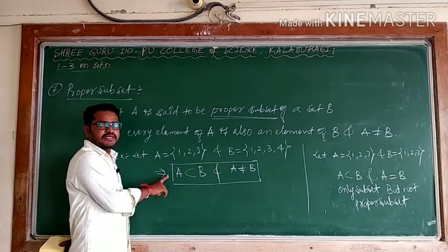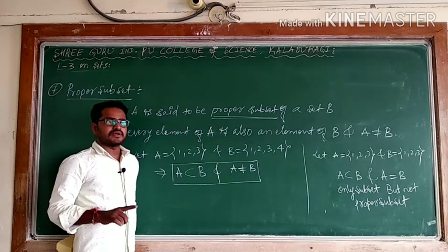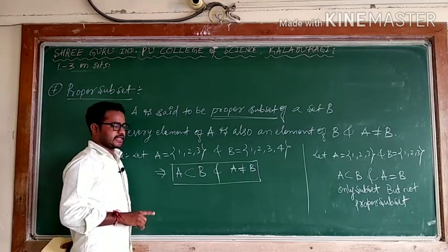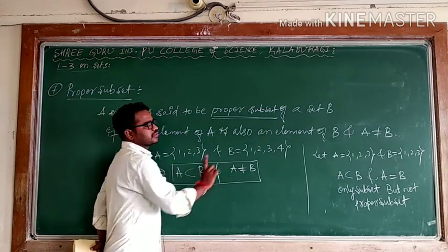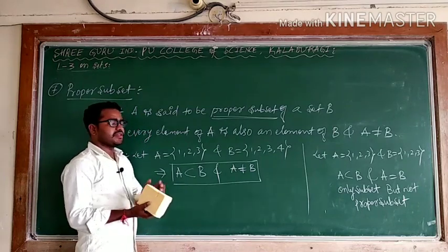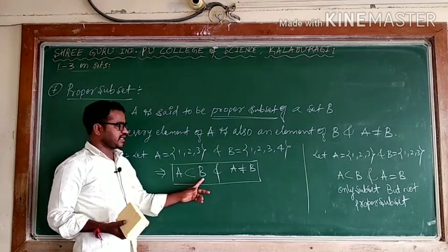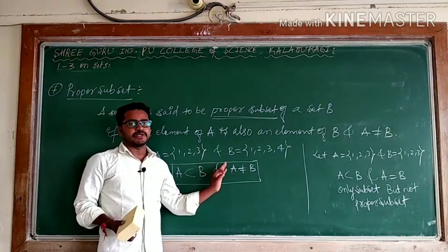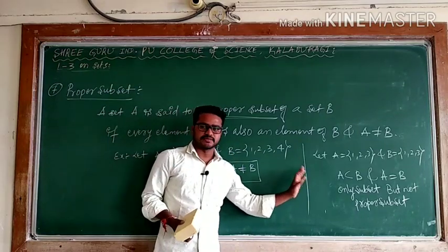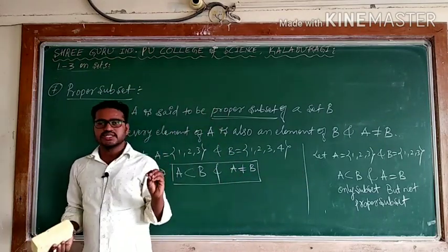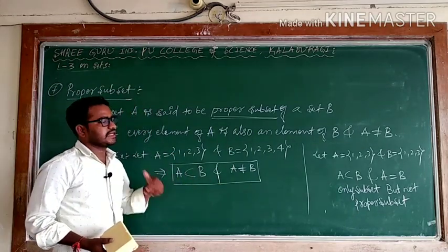In the case of subset, there is no condition. Only condition is what? Every element of A belongs to B. But in the case of proper subset, condition is what? Every element of A belongs to B, as well as A should not be equal to B. So the only difference: when the subset is satisfying this condition, A is a subset of B and A should not be equal to B, that particular subset is a proper subset. When we are saying subset, there is no condition. Only the condition is what? Every element of that should belong to the particular other set.